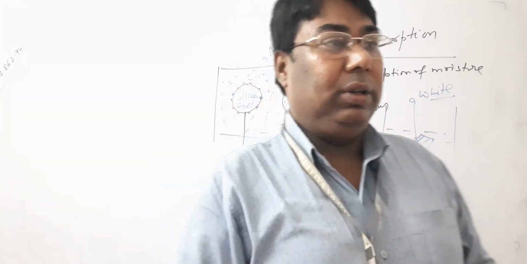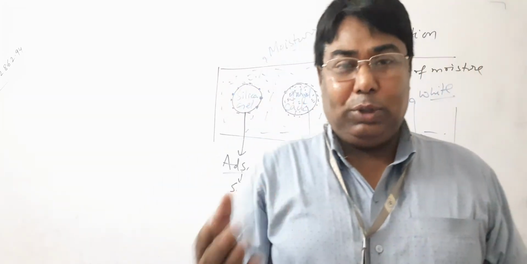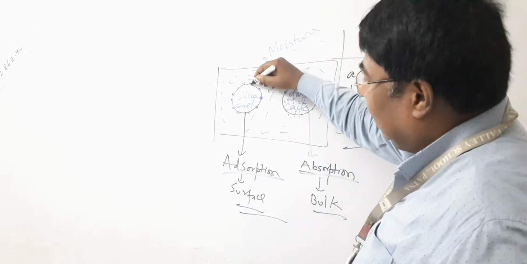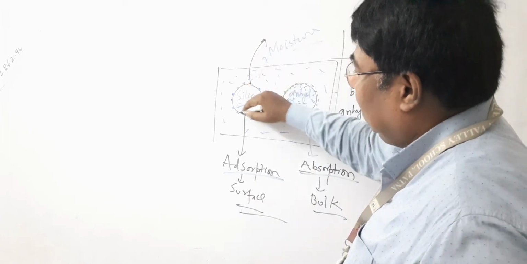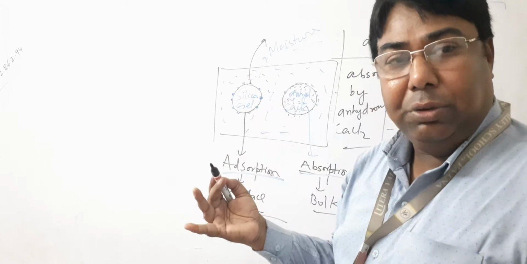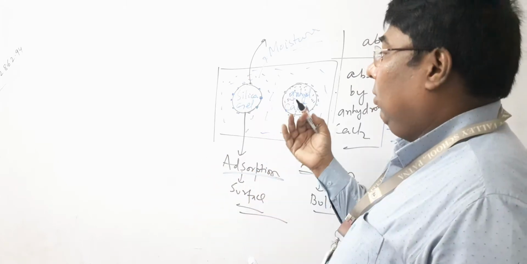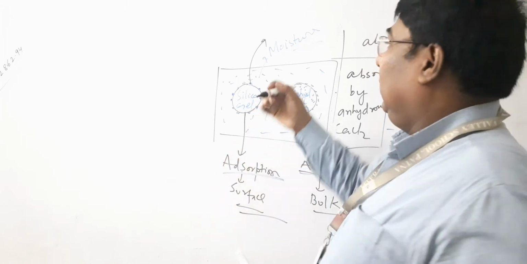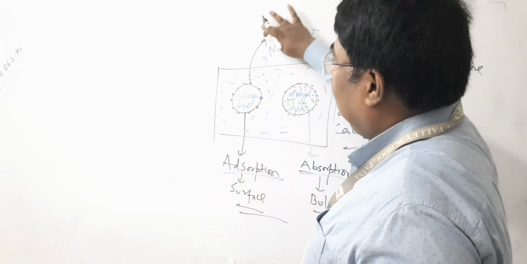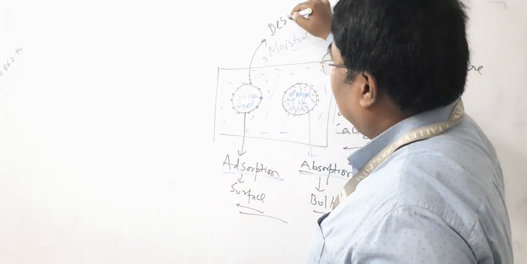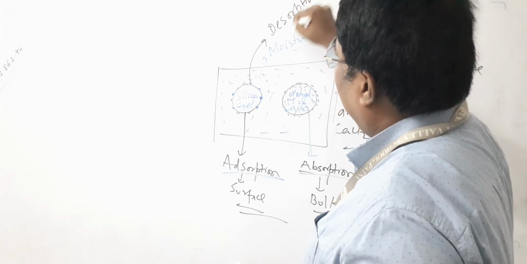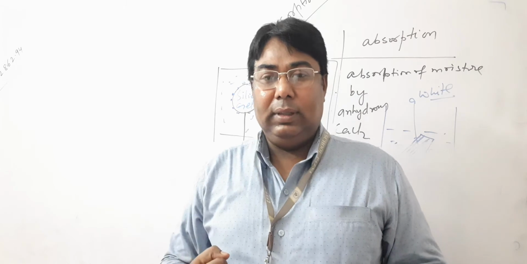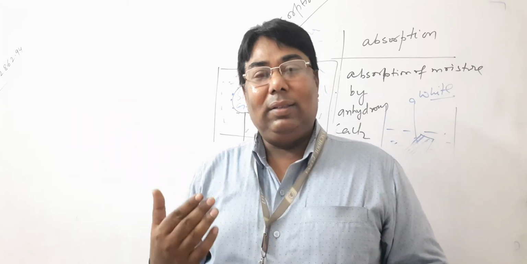Now we discuss another topic, which is desorption. Desorption is the process of removal of adsorbed material from a surface when molecules leave the surface. When the adsorbate leaves the adsorbent surface, then it is said to be desorption.